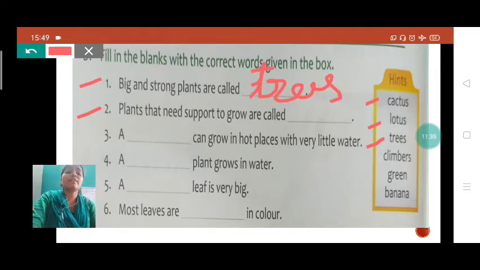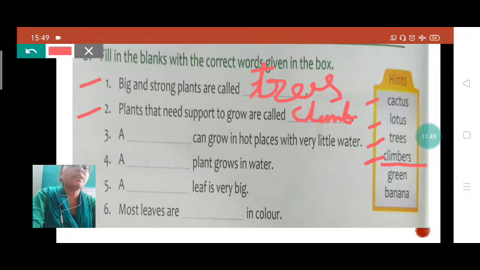Climbers is given in the box, so we will write here climbers, C-L-I-M-B-E-R-S. Okay, so climbers will be the right answer, students. Now see the third one.